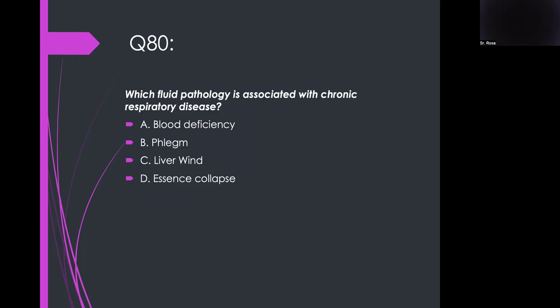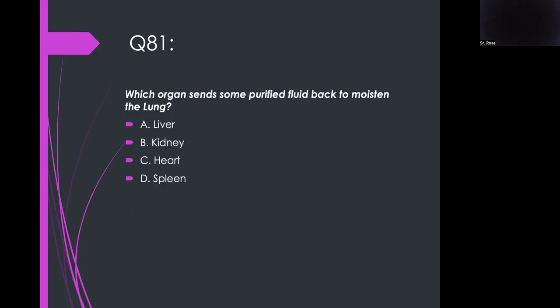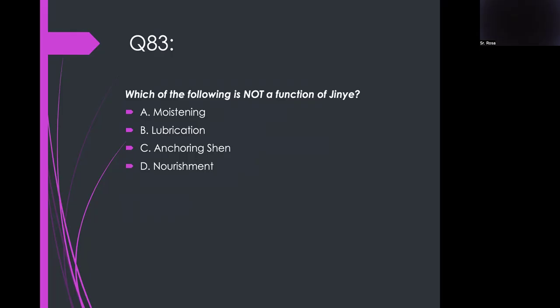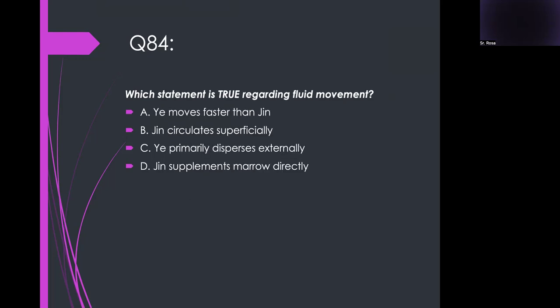Which fluid pathology is associated with chronic respiratory disease? Phlegm. Which organ sends some purified fluid back to moisten the lung? Kidney. Which organ extracts remaining fluid from fecal matter? Large intestine. Which of the following is not a function of Jin Ye? Anchoring Shen. Which statement is true regarding fluid movement?